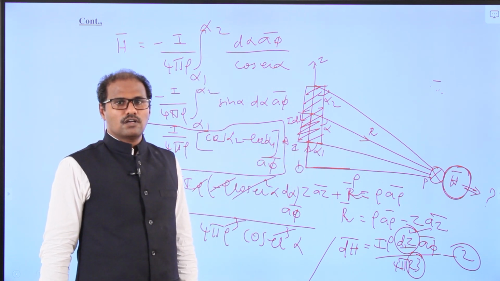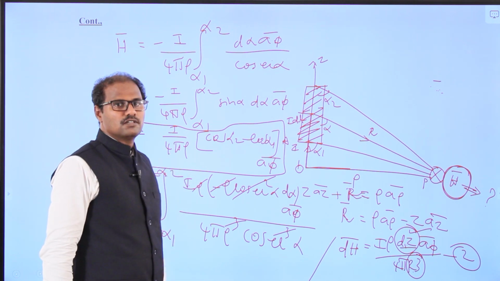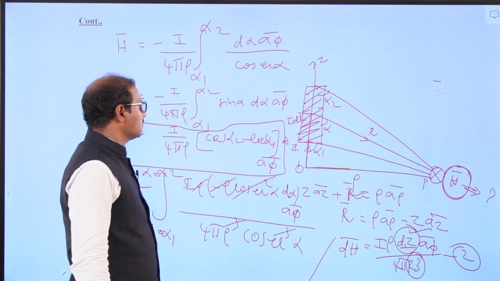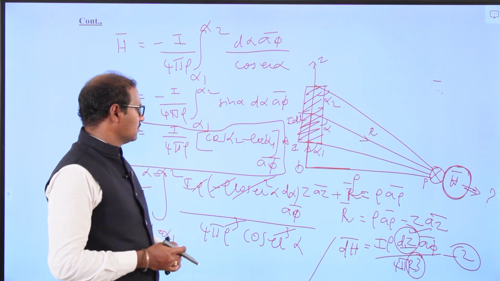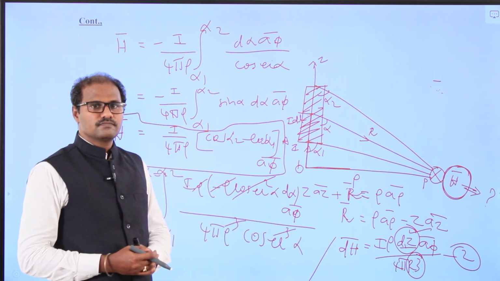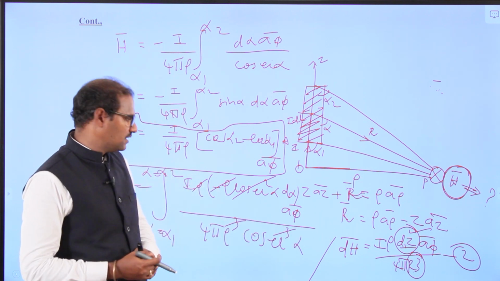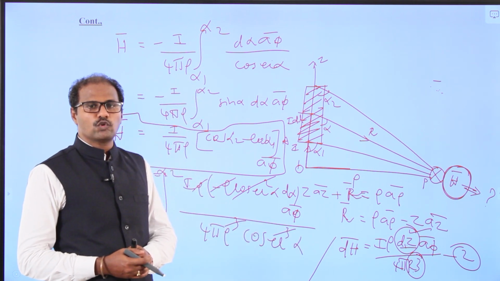Now I am going to use what we got. Now there will be two cases. So far, with the help of the Biot-Savart law, dH equals I dl cross r vector divided by 4 pi r cube.